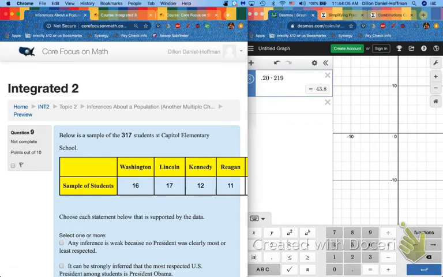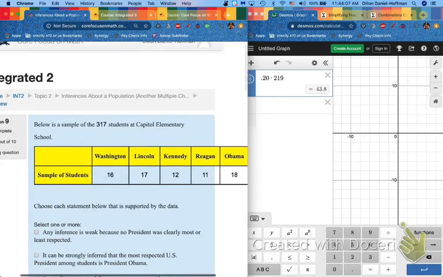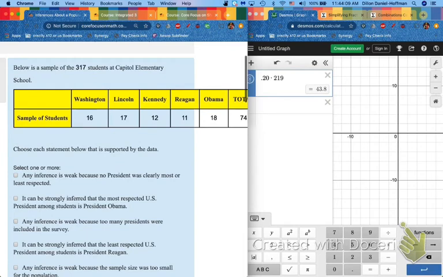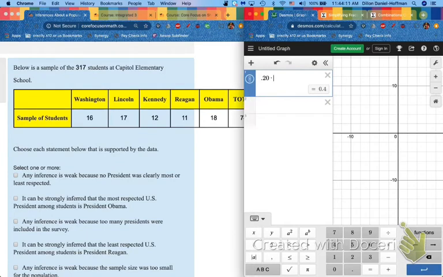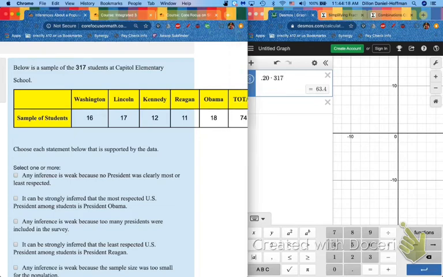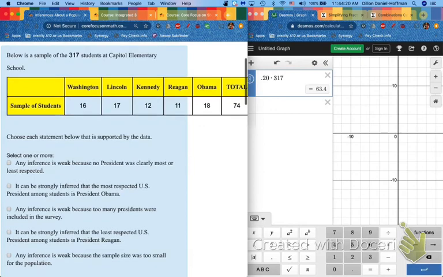All right. Below is a sample of 317 students at Capital Elementary School. Let's figure out what 20% of 317 is. 63.4. Did we ask at least 63.4? We asked 74. Okay, we're good. We gave them these presidents to choose from. Or I guess technically we didn't. Technically we just asked them all. And of the presidents, they gave these answers. Washington, Lincoln, Kennedy, Reagan, Obama.